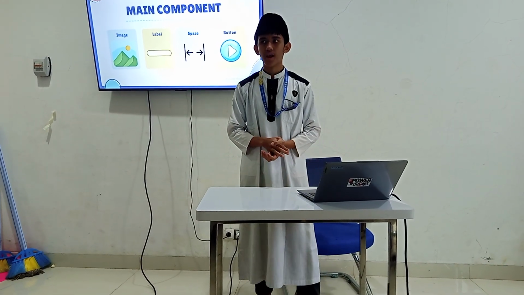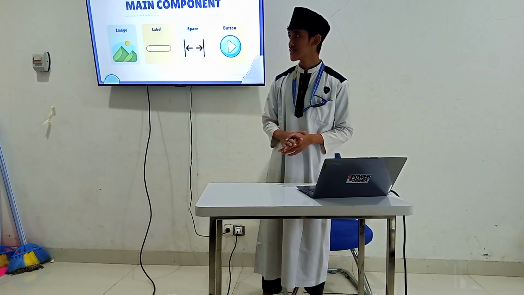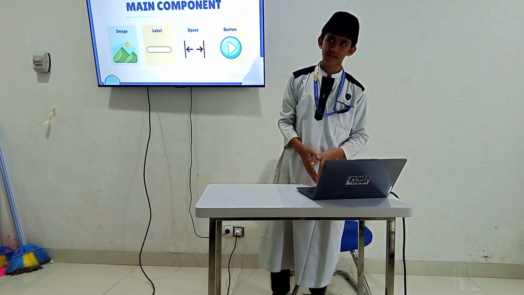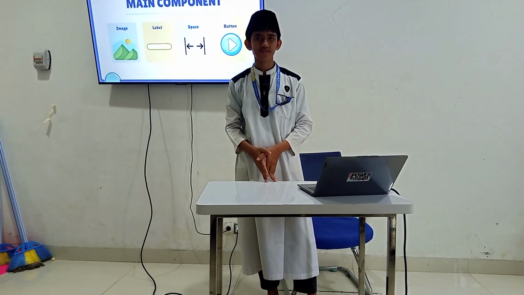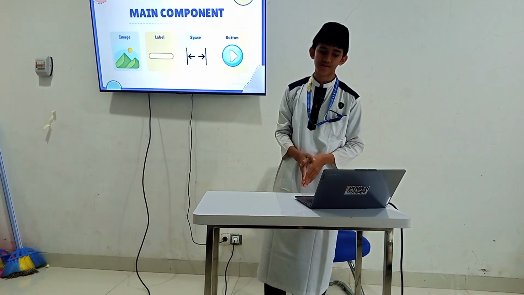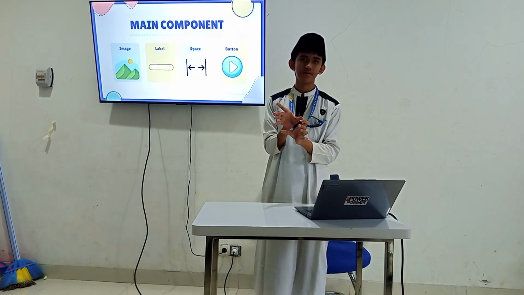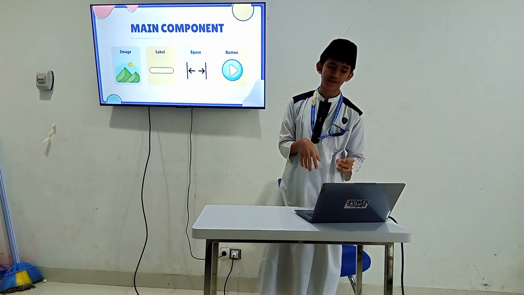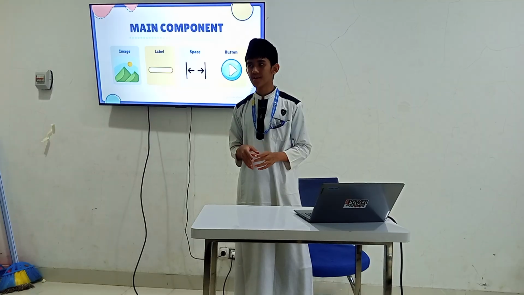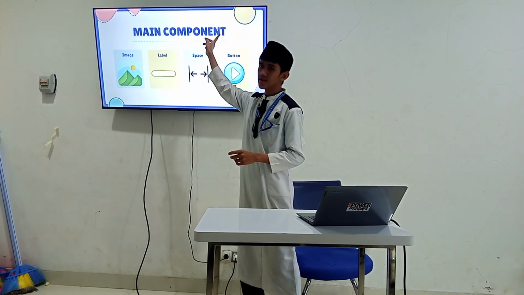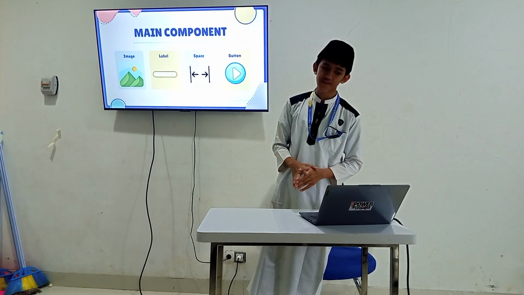Then there is a label. A label is a text. So this is a label, this is a label, this is a label, and a label is just text like that, but the names are different. The next is space. If you didn't have a space, for example with 4 boxes, they would become the same, with no gap in between. So you can make space like this. This is space here, this is space here. I just made space in my application.